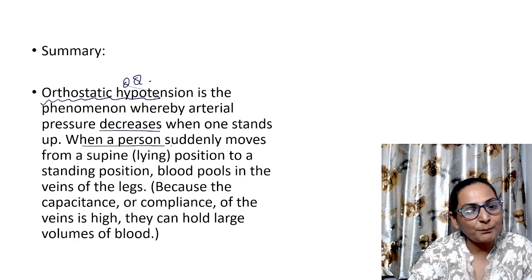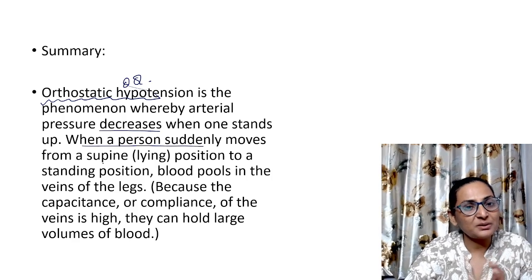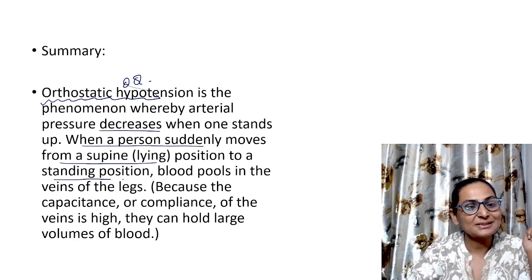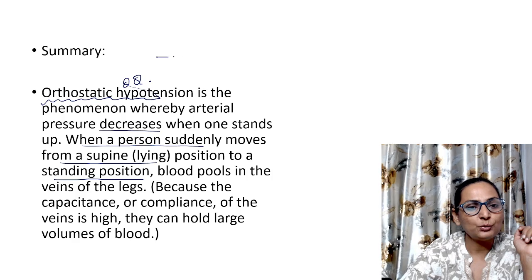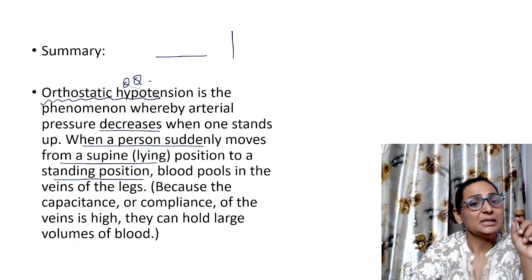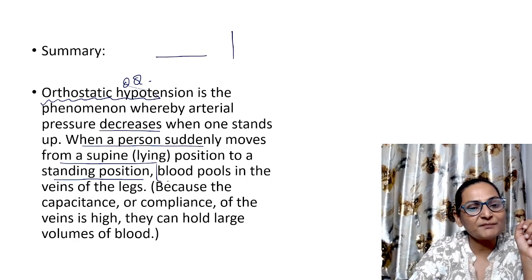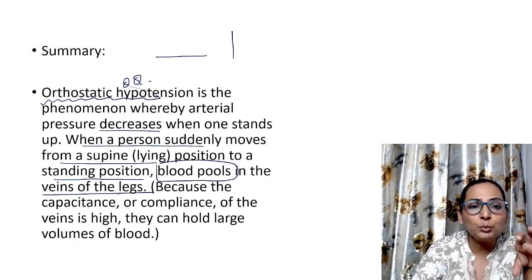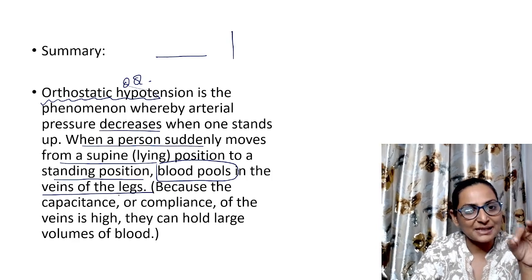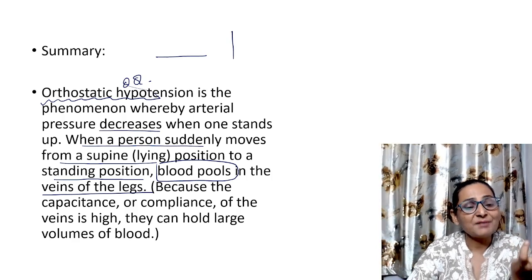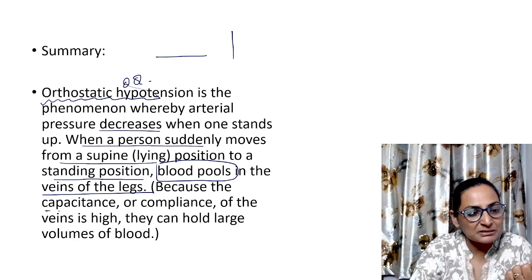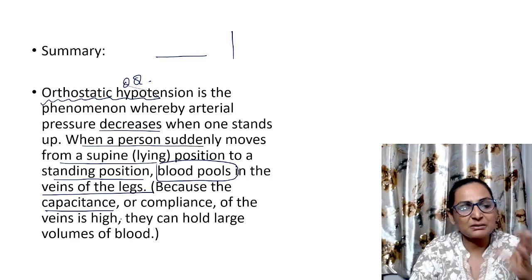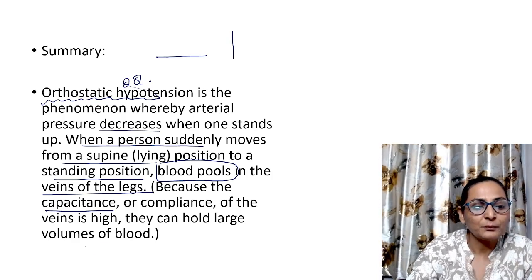So when a person who is lying down in a supine position immediately stands up to a standing position, what happens? There is something called pooling of the blood in the veins of the lower limb. That is, in the legs there will be pooling of the blood. Because the veins hold the blood, the capacitance of the veins was increased, their accommodation or compliance was increased because they were holding a large amount of blood.